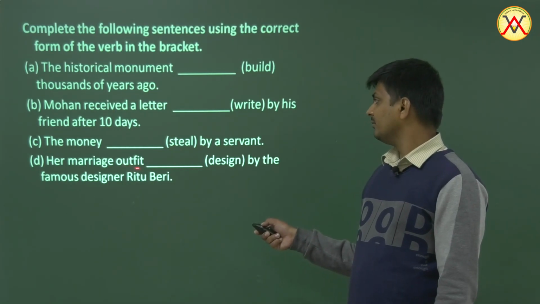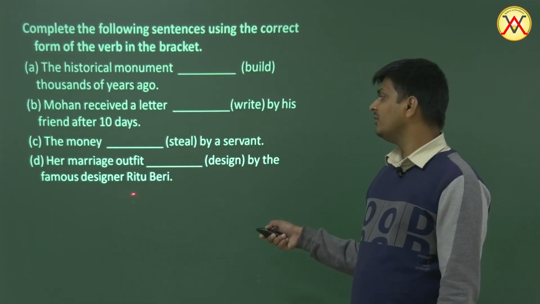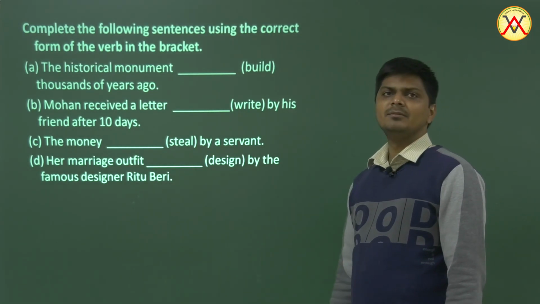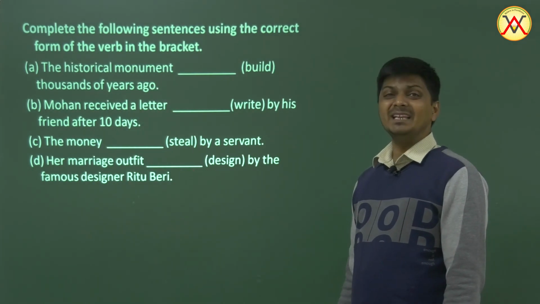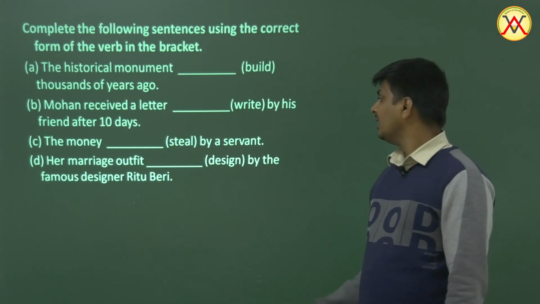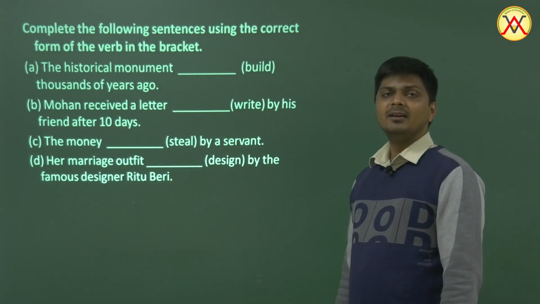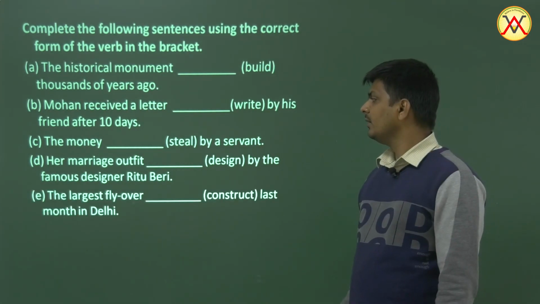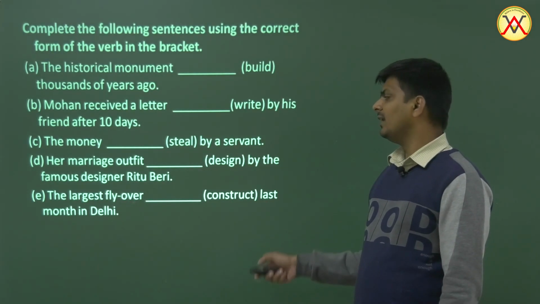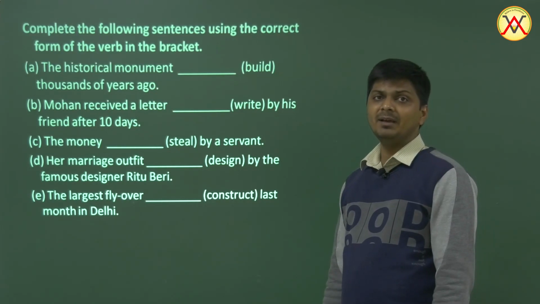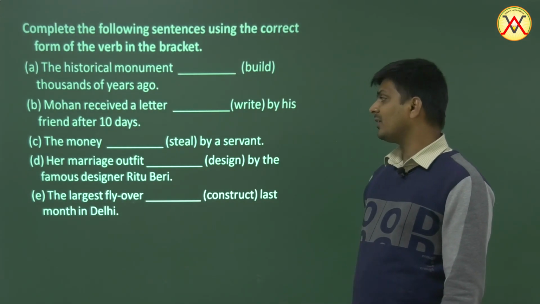Her marriage outfit by the famous designer Ritu Berry. So our marriage outfit was designed or is being designed or will be designed by the famous designer Ritu Berry. The largest flyover last month in Delhi. Well, last month, so it's past time, and so it should be was constructed.